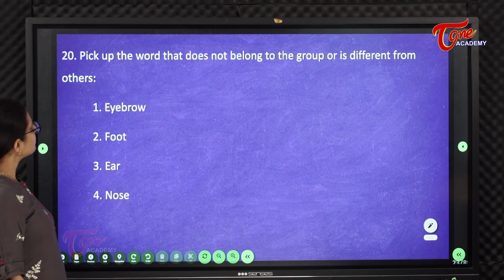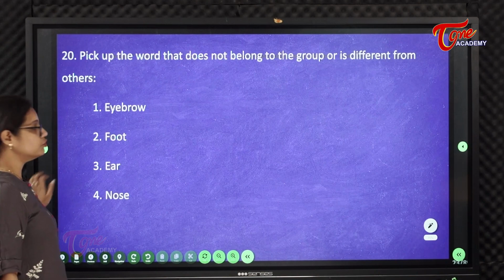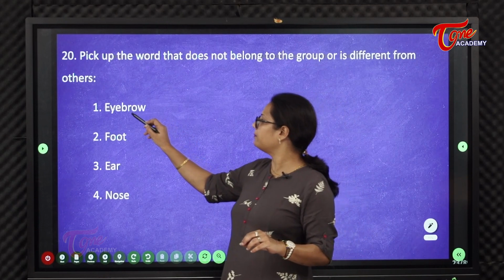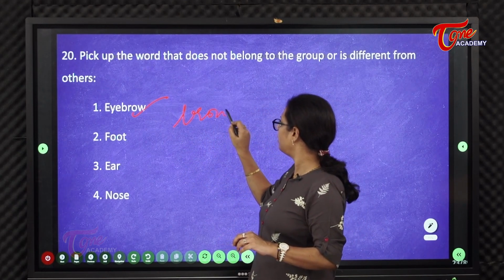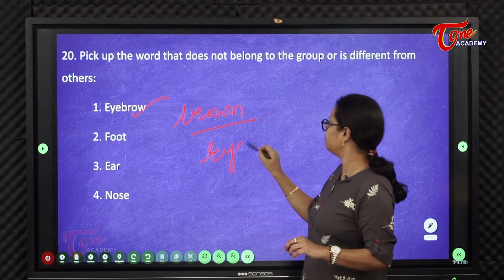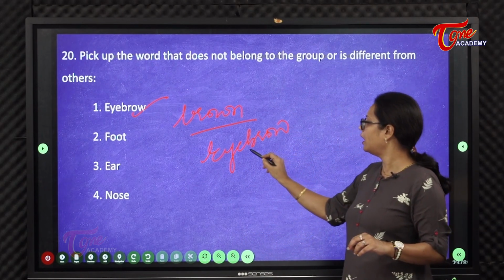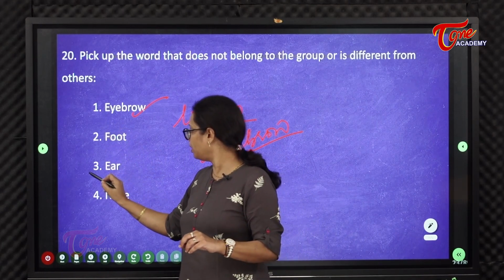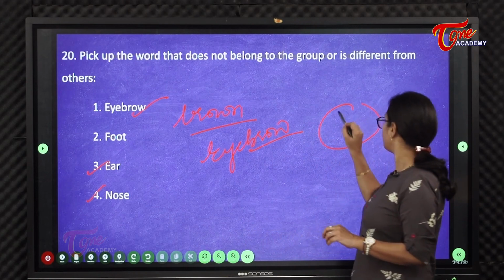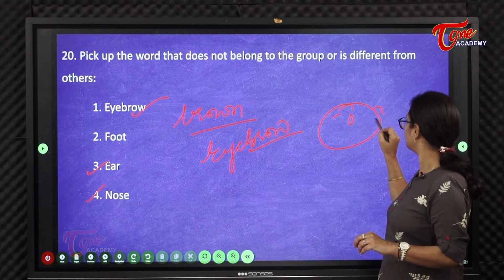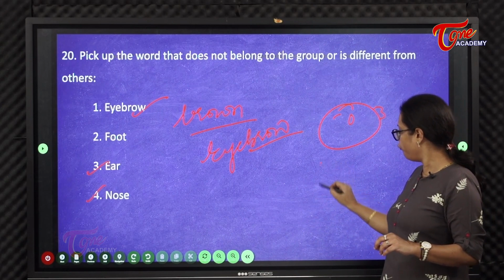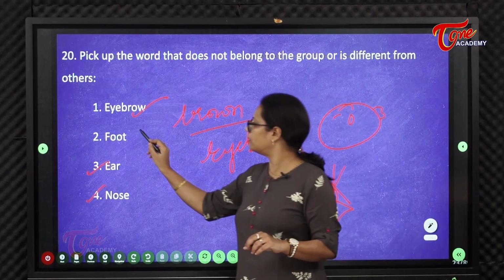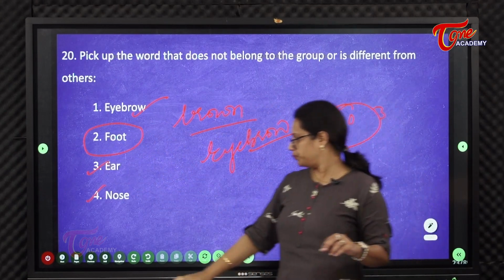Pick the word that does not belong to the group or is different from others. So, they're asking you to identify the odd one out. First one is eyebrow, foot, ear, nose. Eyebrow, ear and nose are parts of the face, whereas foot is a part of your leg. So, foot is the odd one out. Your answer is option 2.